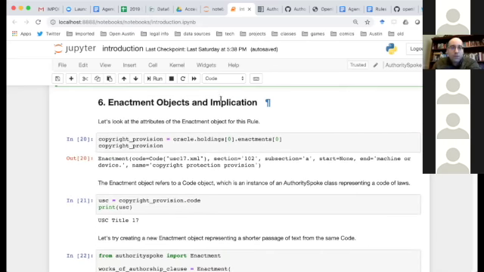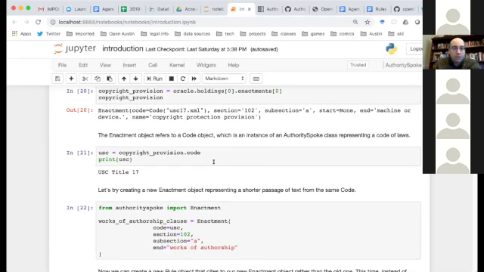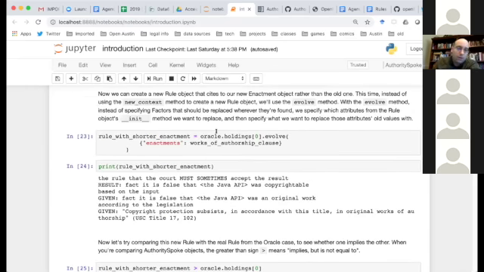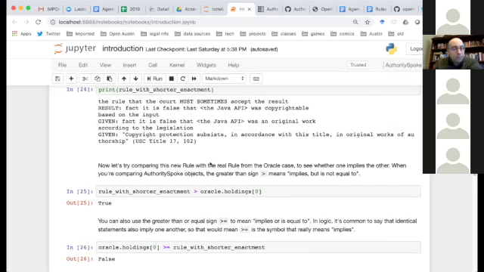There's also a feature to determine whether rules imply one another, and also whether they contradict one another. One way to determine that rules imply one another is that if a rule is based on a subset of the legislative text from another rule, but it's otherwise the same, then it would imply the other rule, because you're making a stronger claim about what the law is if you say that a certain outcome is possible based on a shorter passage of legislative text.